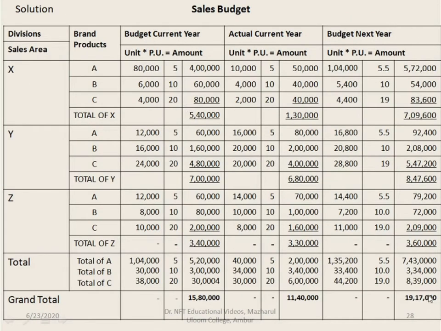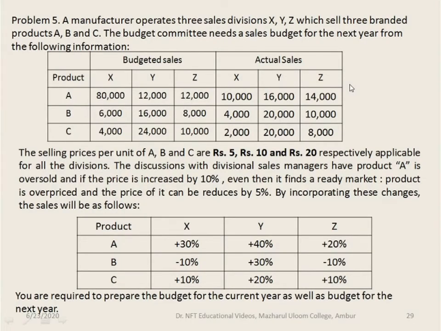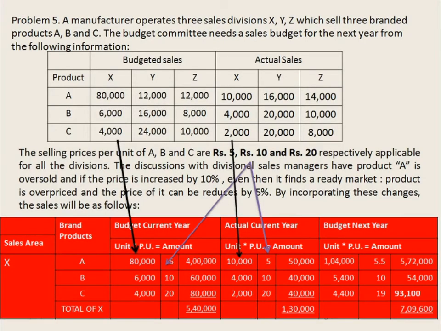So this is the total solution of the problem. We will calculate the working notes for X separately, Y separately and Z sales area separately in the subsequent steps, with the help of the working notes. So first we'll take the X sales area.